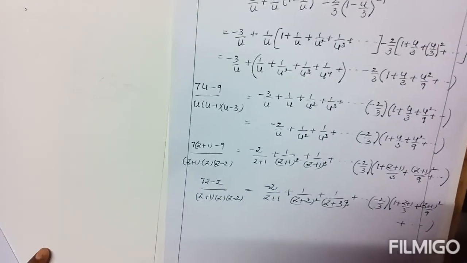This is called the expansion of the given function using Laurent series.